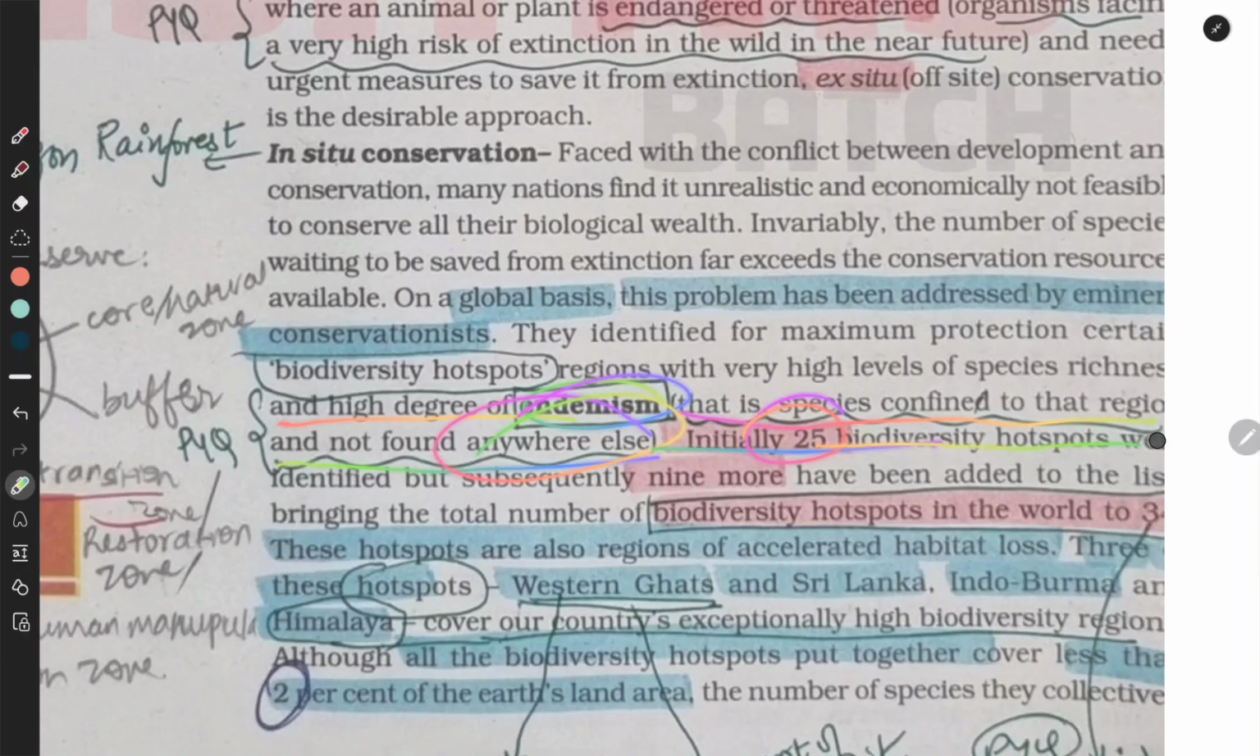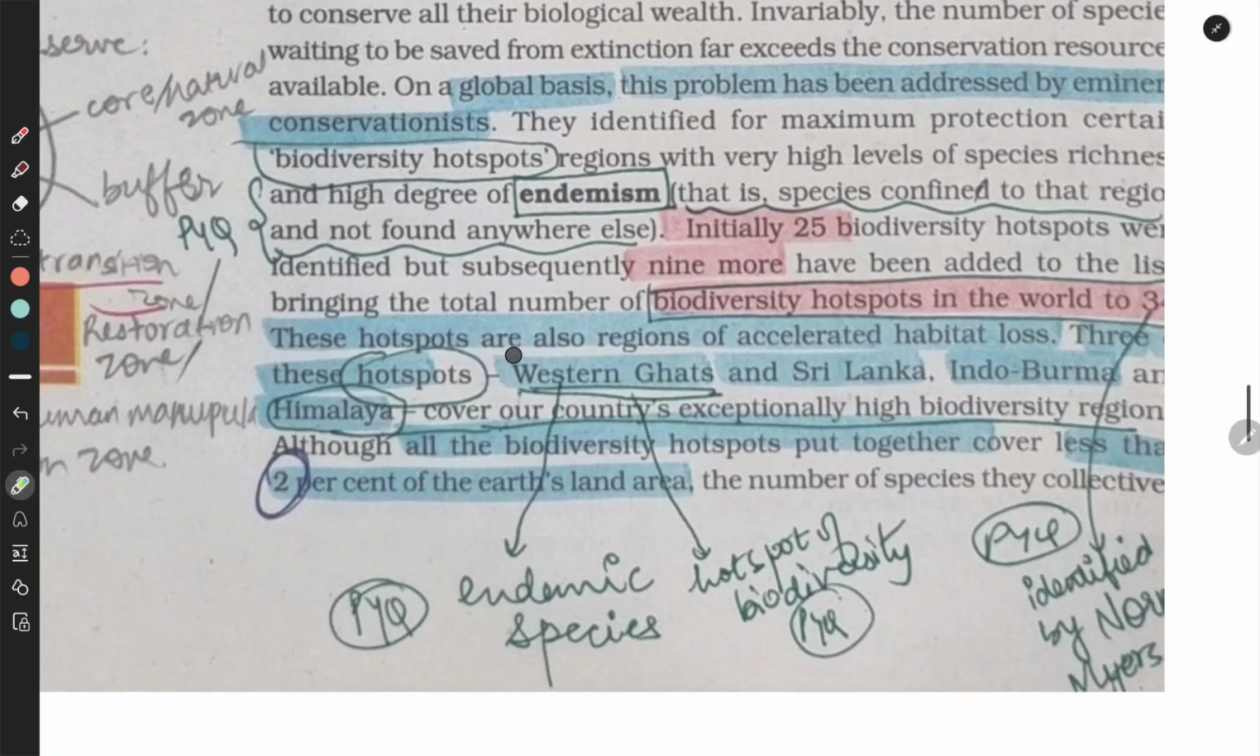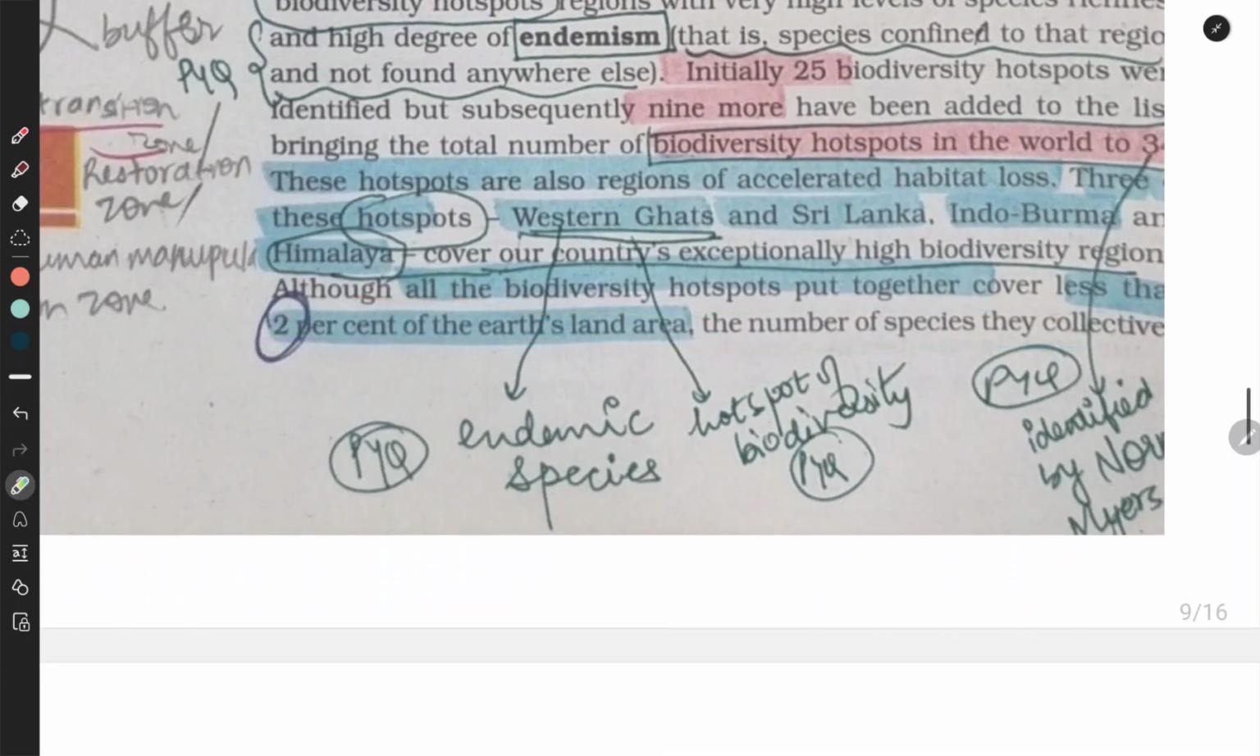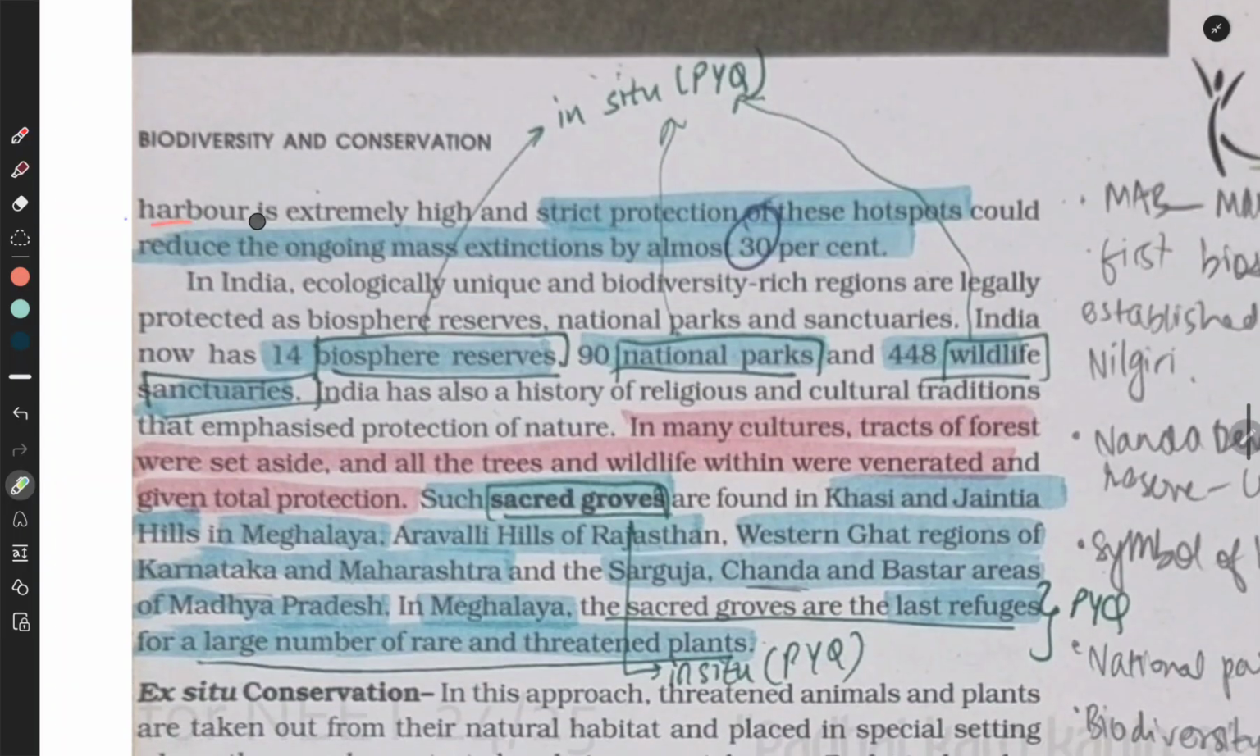Initially 25 biodiversity hotspots were identified, but subsequently 9 more have been added to the list, bringing the total number of biodiversity hotspots in the world to 34. The hotspots are also regions of accelerated habitat loss. These hotspots, Western Ghats and Sri Lanka, Indo-Burma and Himalaya, cover our country's exceptionally high biodiversity regions. Although all the biodiversity hotspots put together cover less than 2% of the Earth's area, the number of species they collectively harbor is extremely high, and strict protection of these hotspots could reduce the ongoing mass extinctions by almost 30%.